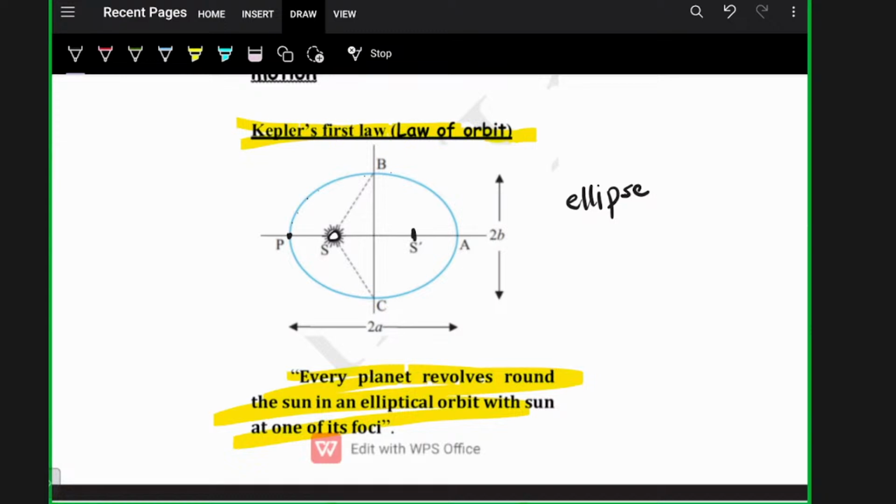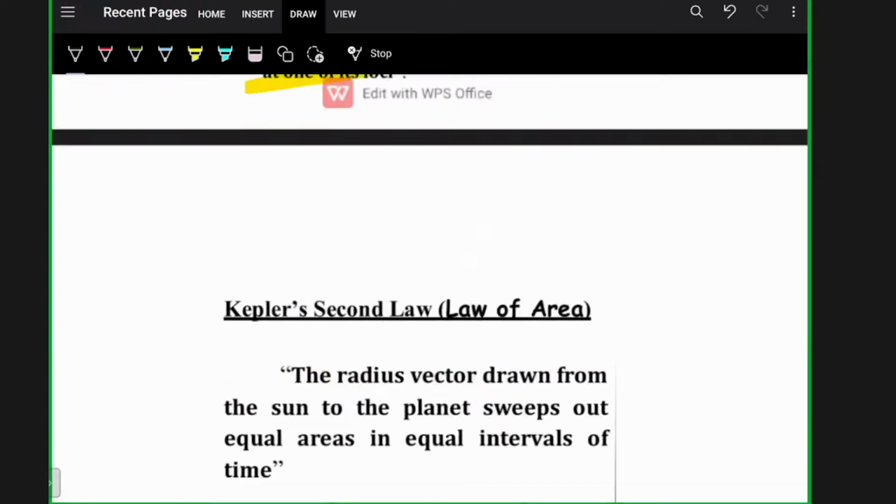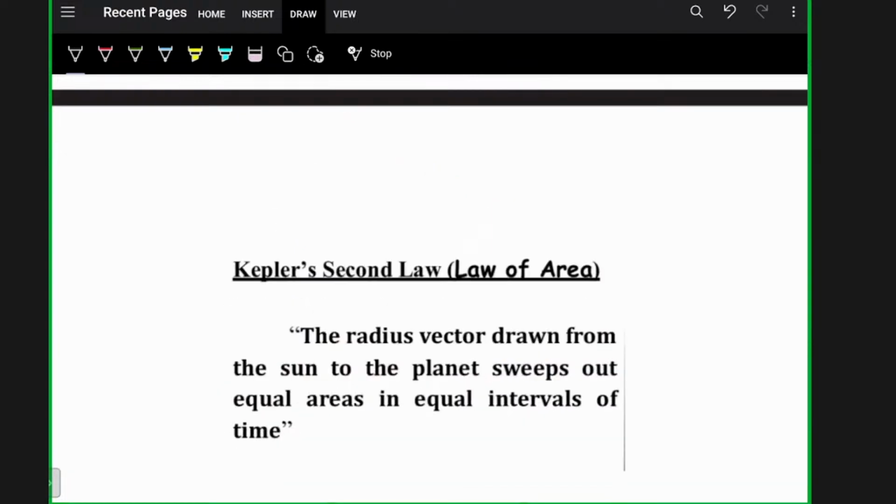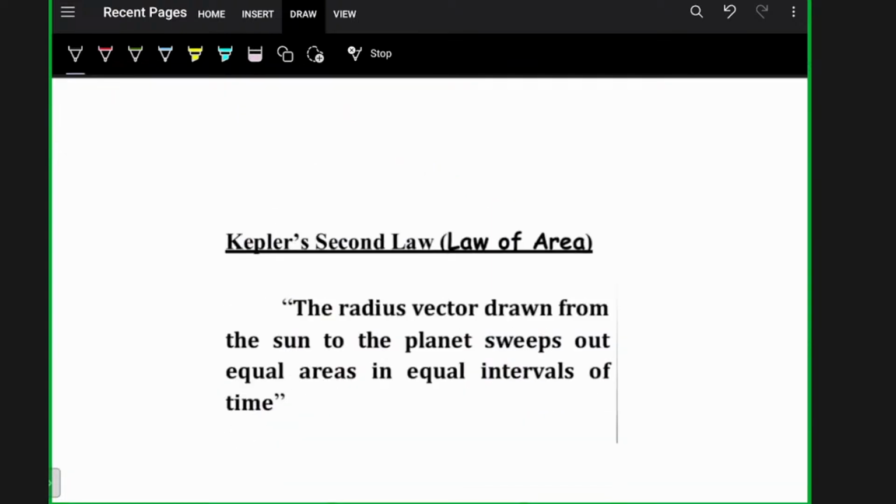Clear? And the ellipse has 2 axes, minor axis and major axis. Here the length of the major axis is 2a and the length of the minor axis is 2b. Clear? Okay, this is Kepler's first law. Moving to Kepler's second law. Kepler's second law is known as the law of area.